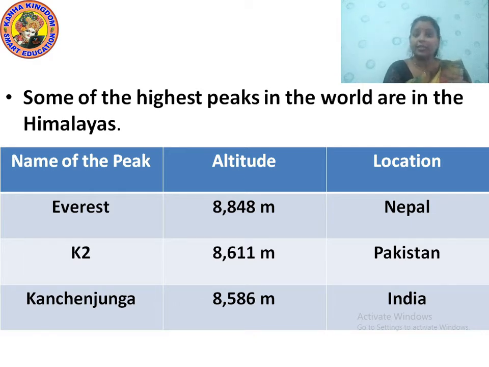The second highest peak is K2, which is in Pakistan, and its altitude is 8,611 meters. The last one is Kanchenjunga, India's highest peak, of the Himalayan ranges, with an altitude of 8,586 meters.